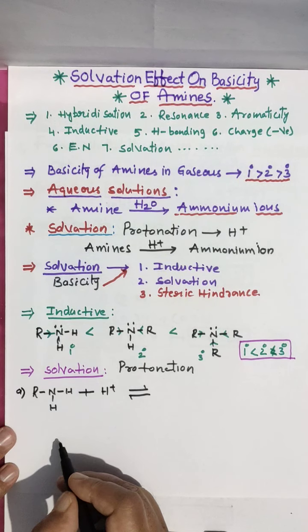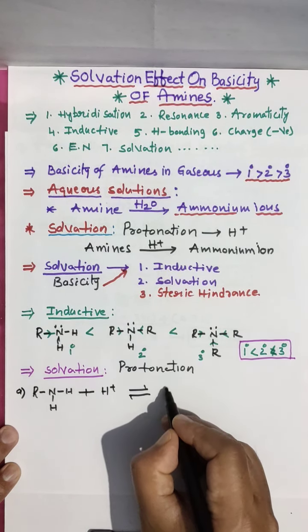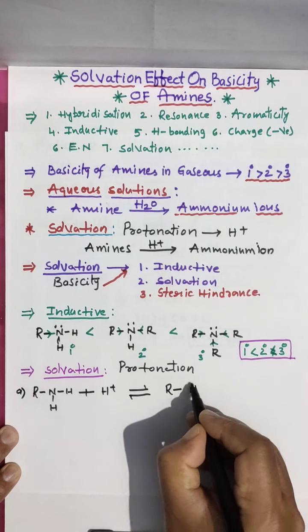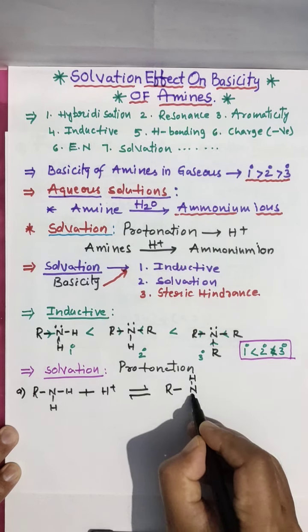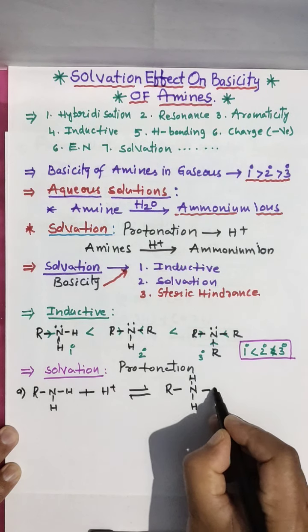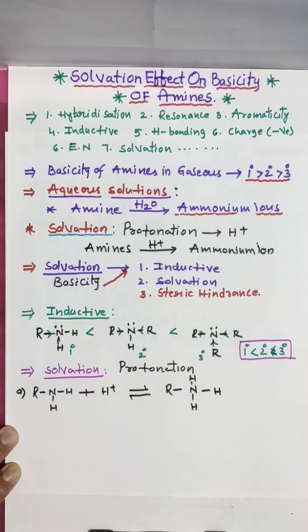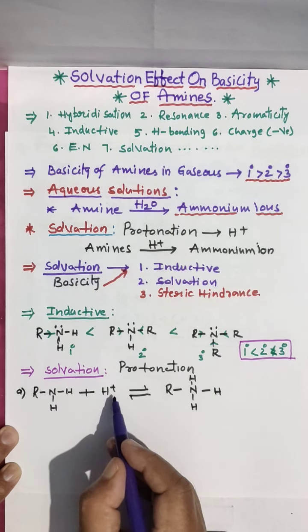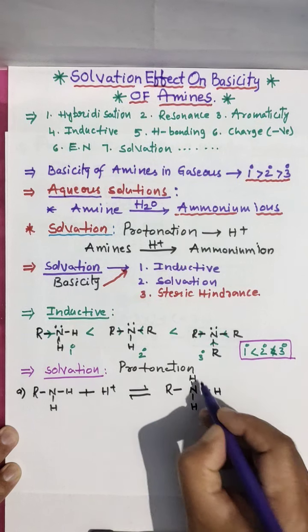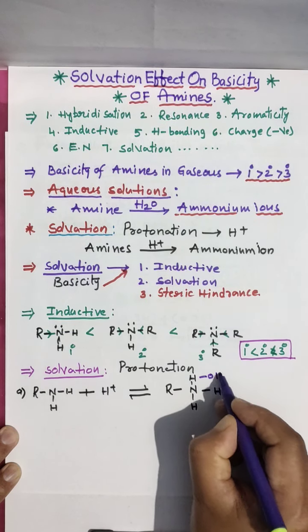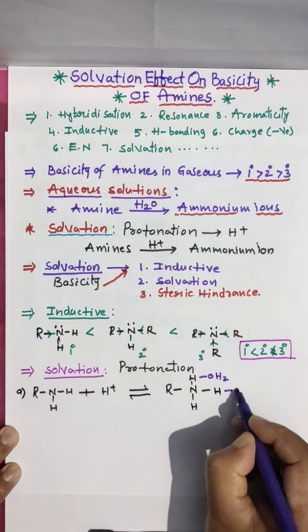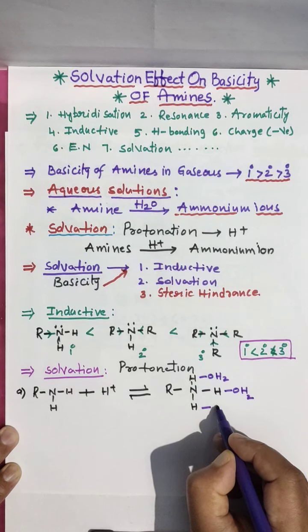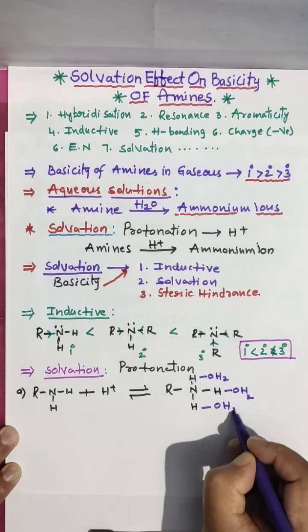You get R, N, and here hydrogen, and here hydrogen, so two hydrogens are there. This H plus we added, and each hydrogen will be bonded with one water molecule.